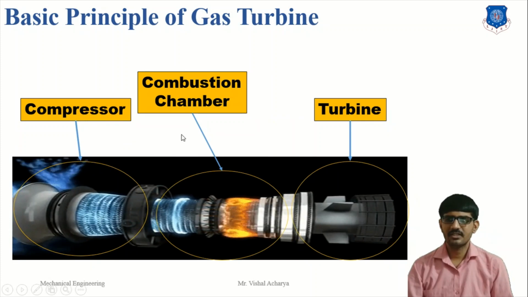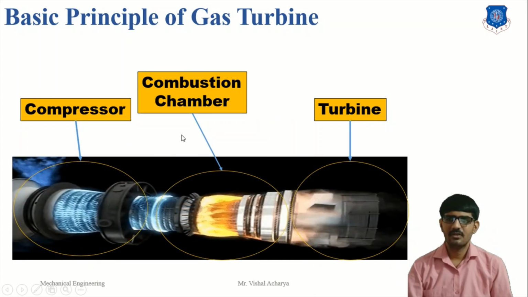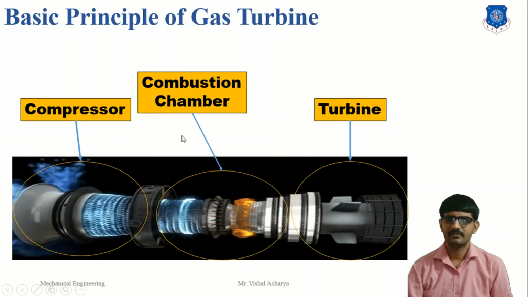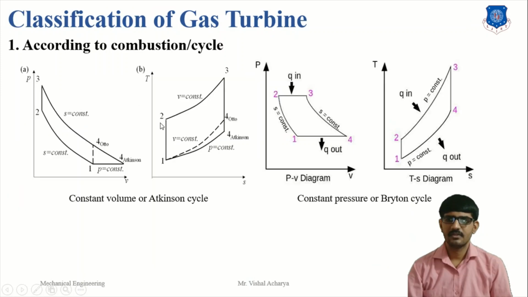Now we will discuss the classification of the gas turbine. First, according to the combustion or cycle process. First is the constant volume cycle process. Second is the constant pressure cycle process. Constant volume cycle process is also called the Atkinson cycle process. Why is it called a constant volume process?